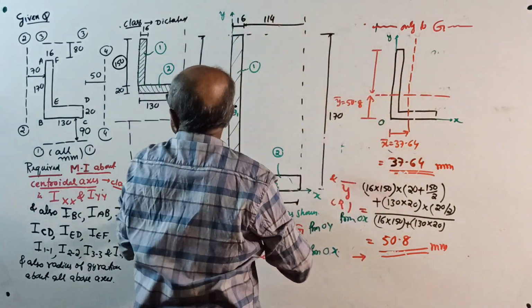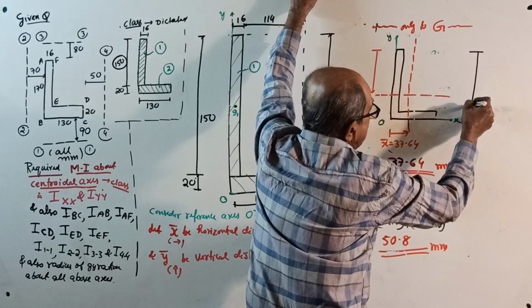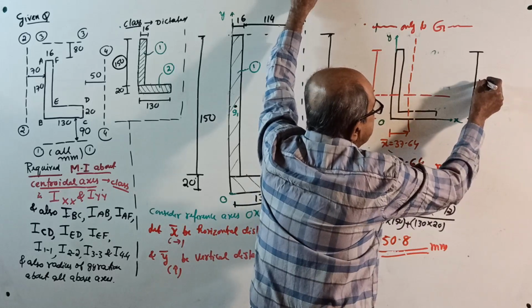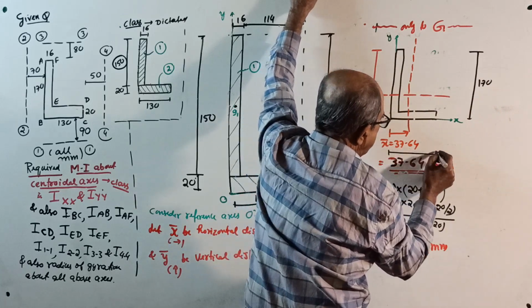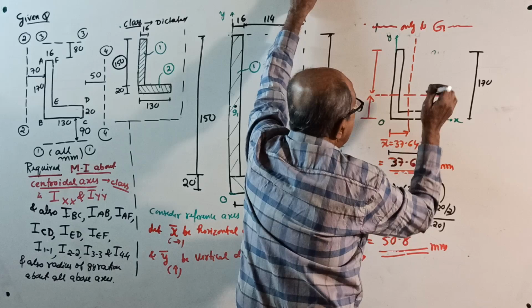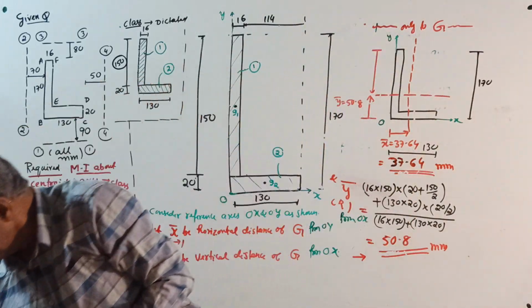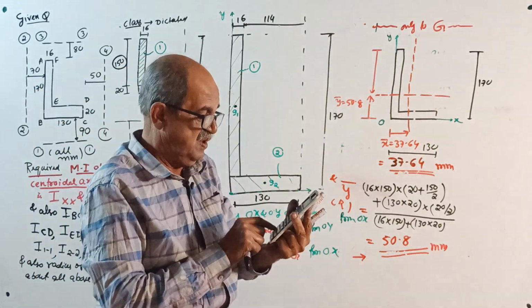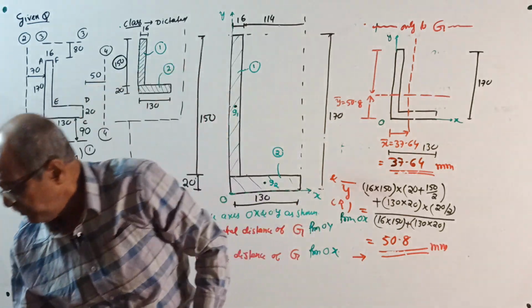Then, suppose somebody will ask, what is this distance? What you do? From total 170, you write always boundary dimensions if you want. Write boundary dimension. Other things are not required. This is 130. Okay. Write full boundary dimensions 130. If this is 50.8, from there it is 170 minus 50.8 is 119.2 millimeter.